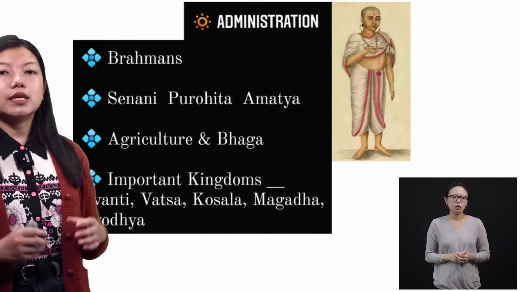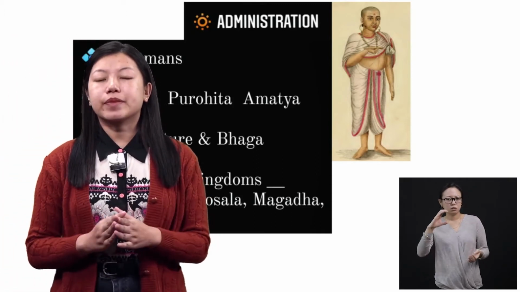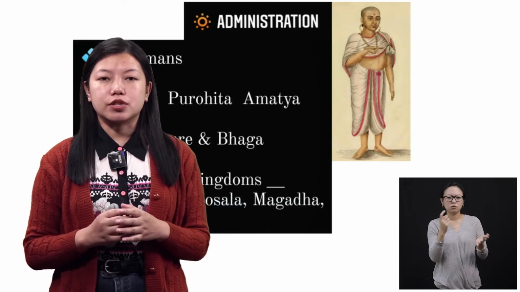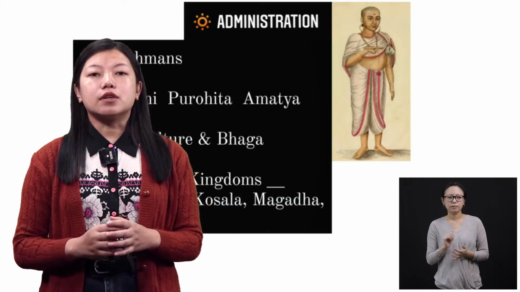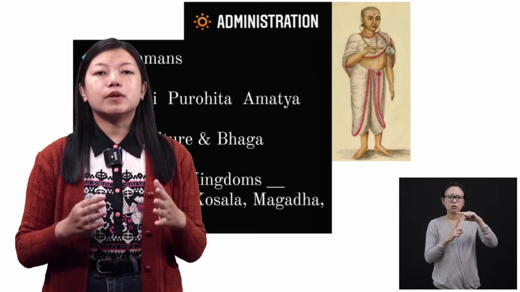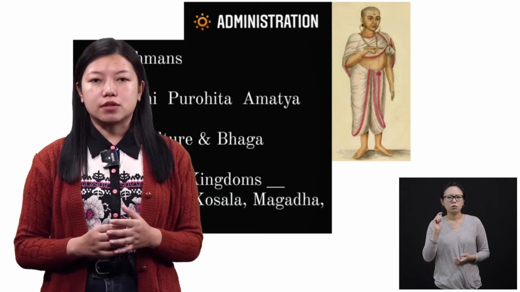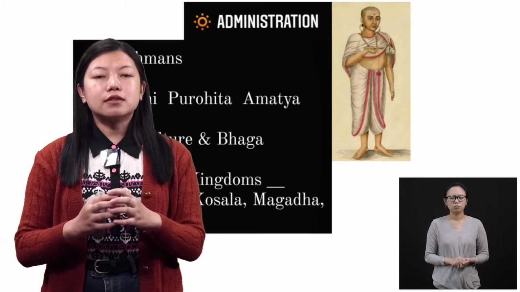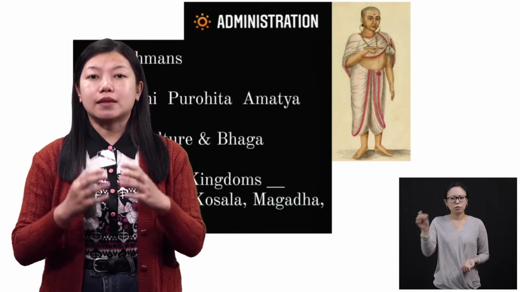In a society, talking about their administration, people were given different works, and together they formed an administration.